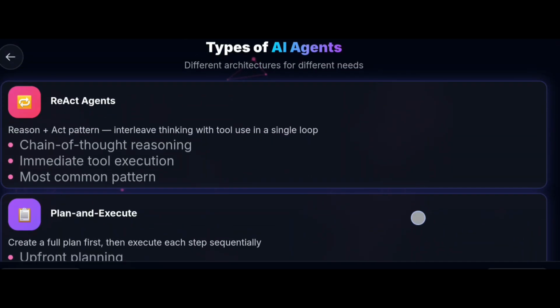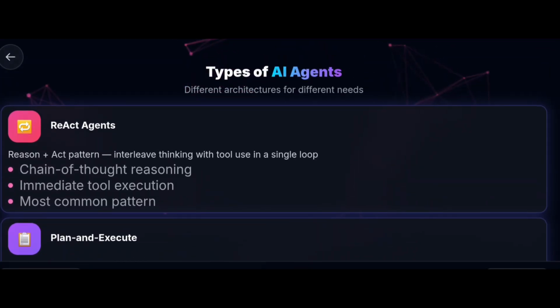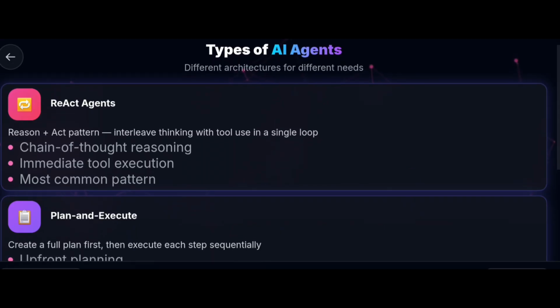Types of AI agents. Different architectures for different needs. There are a few types of AI agents. The first is the ReAct agent, Reason and Act. It means the reason plus act pattern. It interleaves thinking with tool use in a single step. How it works: chain of thought reasoning, immediate tool execution, and it is the most common pattern.